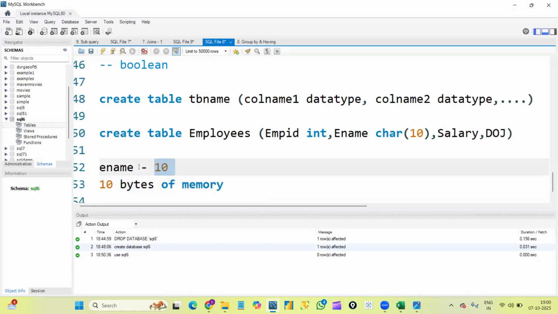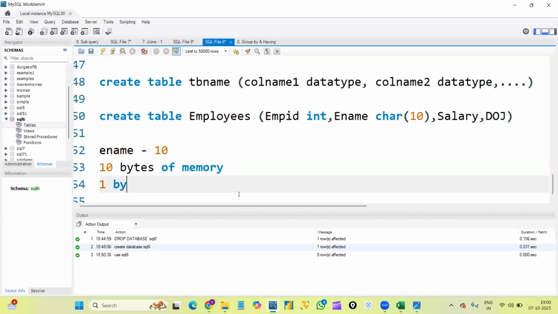I'm allocating 10 bytes of memory for the employee name column, and each byte will occupy one character. That is, as I'm allocating 10 bytes of memory, I can enter up to 10 characters only in the employee name column. That is the meaning here. If I enter any 11-letter word or 12-letter word, it won't accept. It will throw me an error.